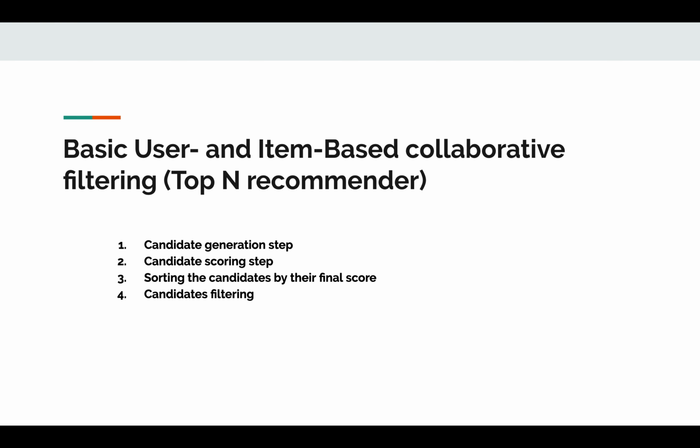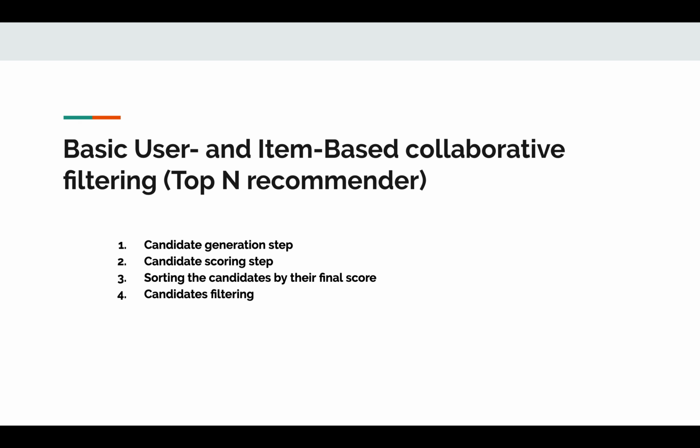So the first algorithm is basic user and item-based collaborative filtering. This is a simple top-N recommender, and these algorithms do not make any rating predictions. These algorithms are constructed in the following way.